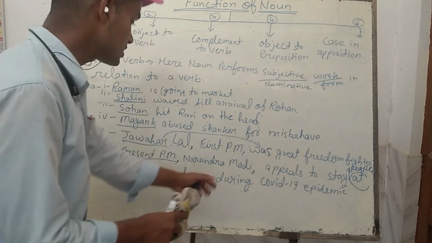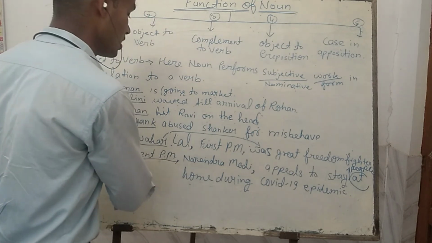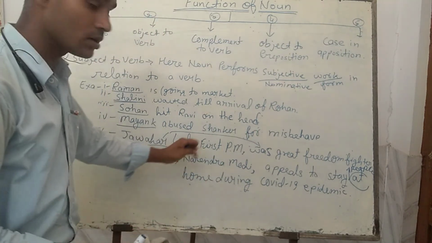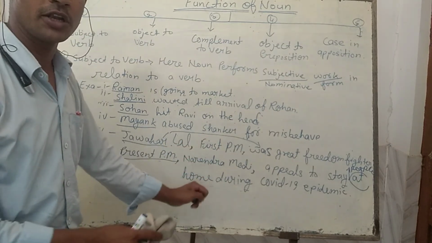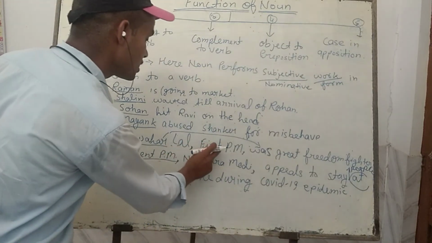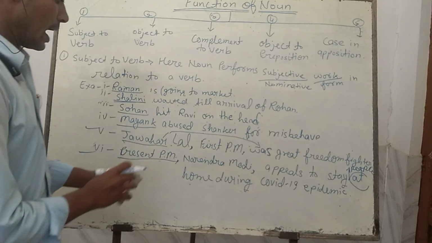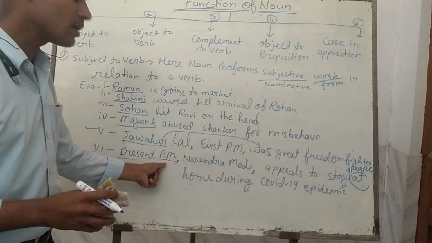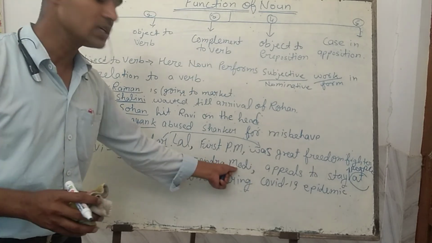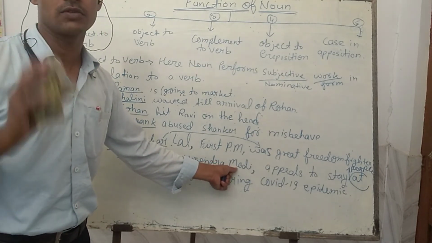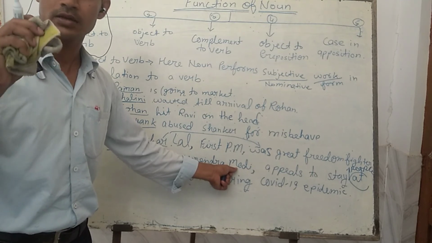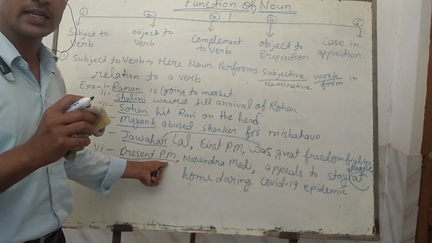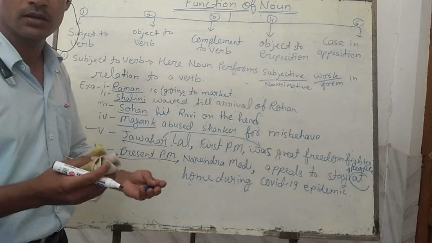Now it is an adverse situation. Narendra Modi must be here, and present PM is needed to be here. But I have written it knowingly wrong, only to clarify, to differentiate between both. For what purpose? To be a case in opposition, some adjectival nature should be there. Here Narendra Modi does not have any adjectival, qualifying nature, but present PM has a qualifying nature, that is the Vartaman Pradhan Mantri.